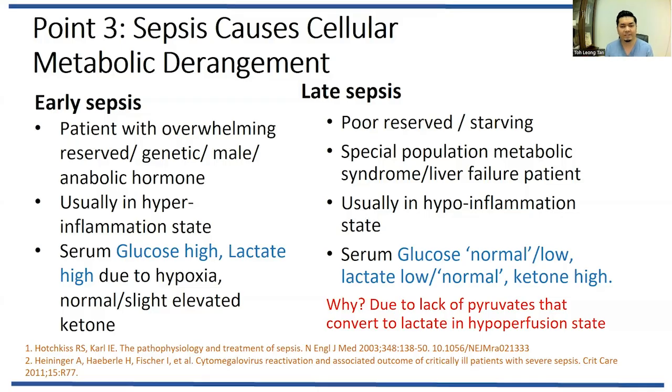However, for a late sepsis patient, definitely the patient has poor reserve and poor appetite. Then the glucose will be normal or lowish, and the lactate may be low because of lack of pyruvate. Even in hypoxia, lack of pyruvate means lactate cannot be produced. So that's why the lactate may be normal, maybe near low normal in our center here. And ketone may be high because it has to substitute for the glucose, which is low.